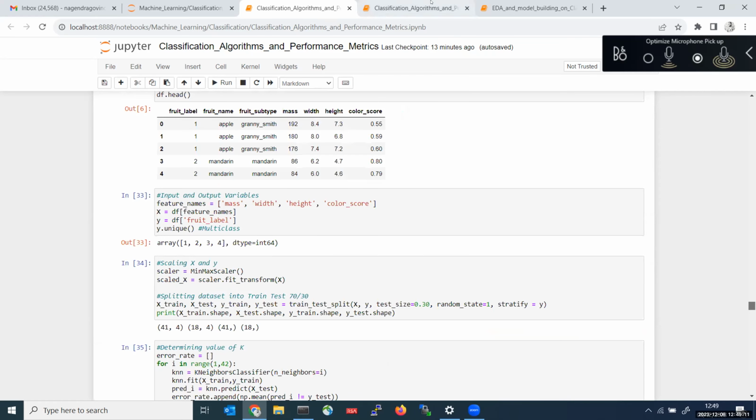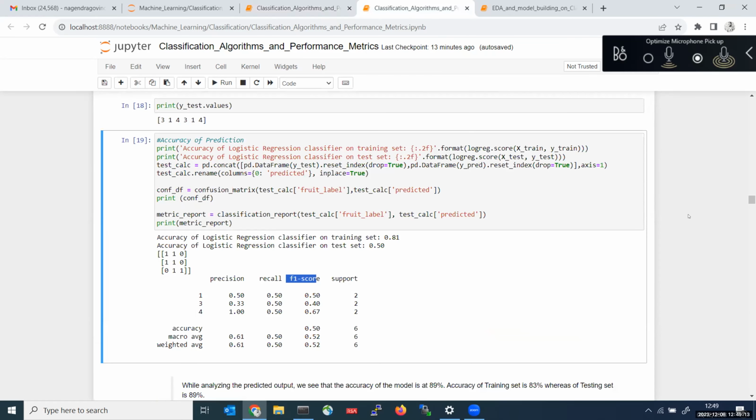Normally, whatever matrix we are getting here, we call it a confusion matrix. If you have two class labels, 0 and 1, you will get a 2 by 2 matrix.